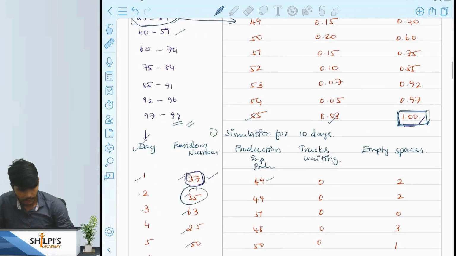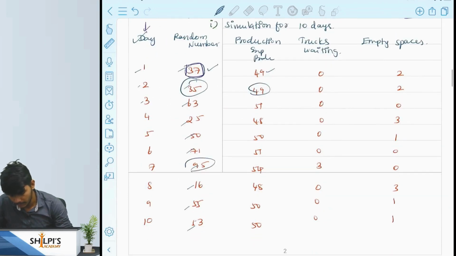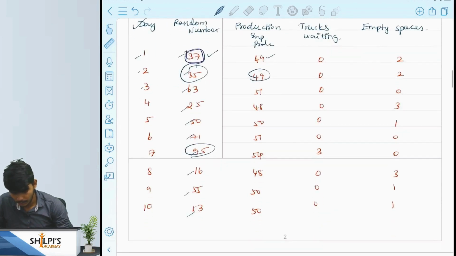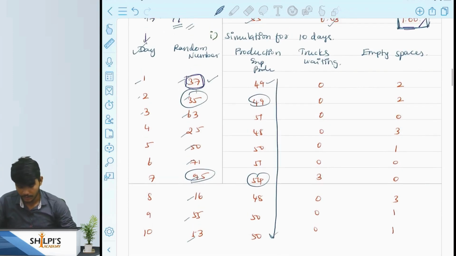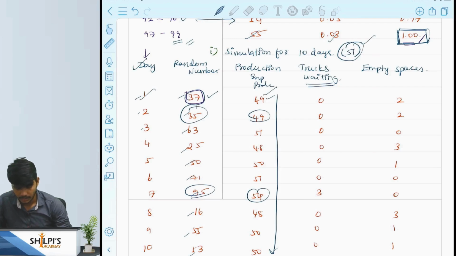Similarly, 35 belongs to the same range, so the expected production will be 49. For example, this 95 comes under this range, and the expected production will be 54. This is how we will write the expected production. With this, and the train capacity being 51, we can write the number of trucks waiting to transport. Here the first day production is 49, the train capacity is 51, so no trucks will be waiting at the industry, and there will be 2 empty spaces on the train.